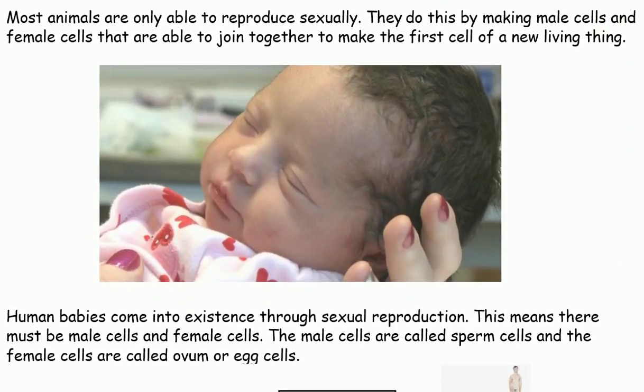Most animals are only able to reproduce sexually. They do this by making male cells and female cells that are able to join together to make the first cell of a new living thing. Human babies come into existence through sexual reproduction. This means there must be male cells and female cells. The male cells are called sperm cells, and the female cells are called ovum or egg cells.